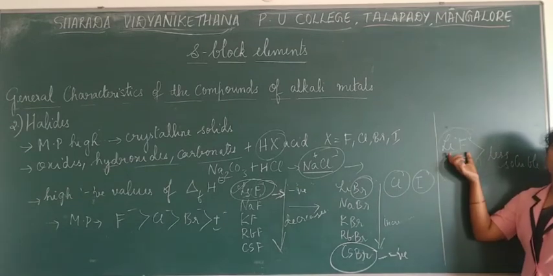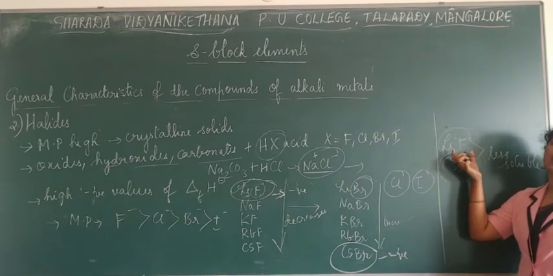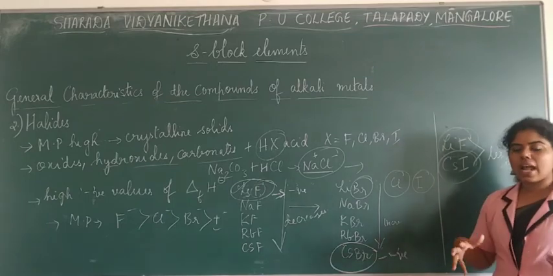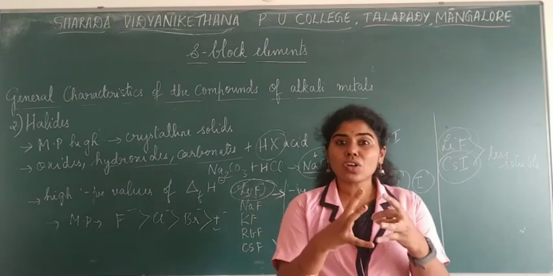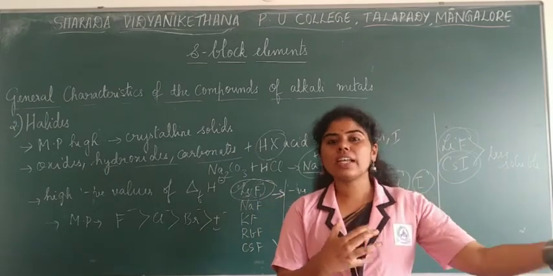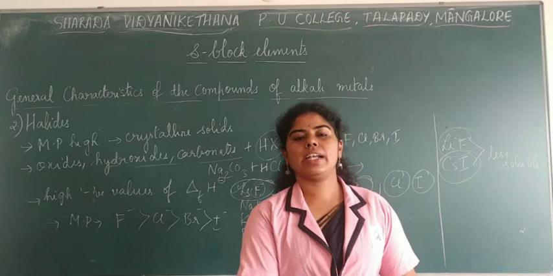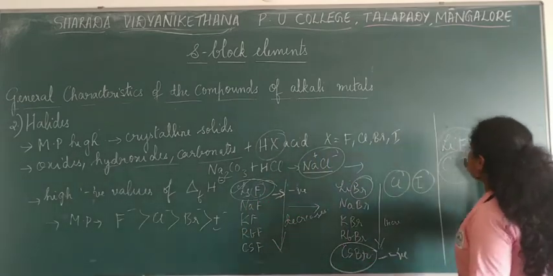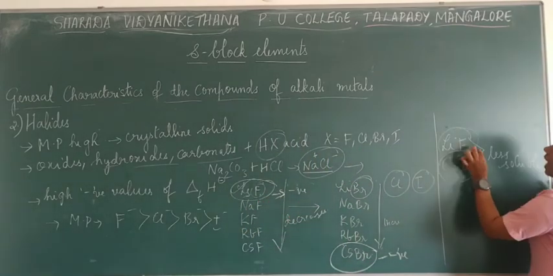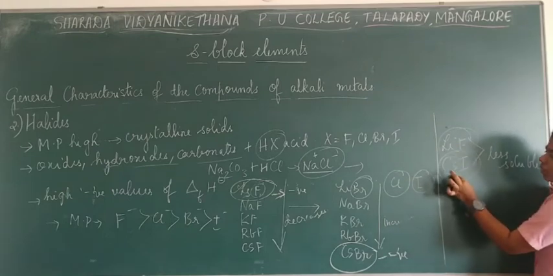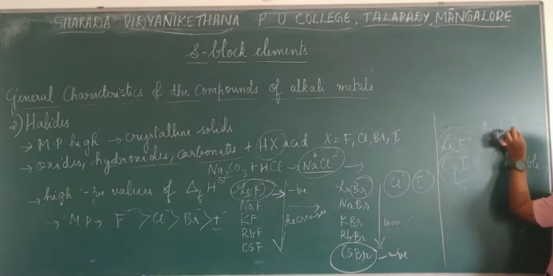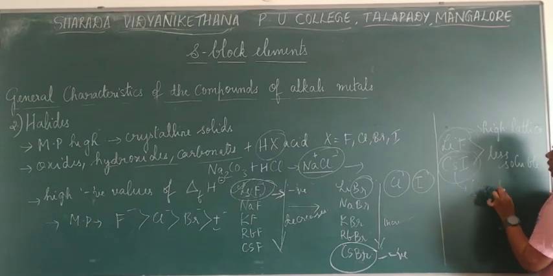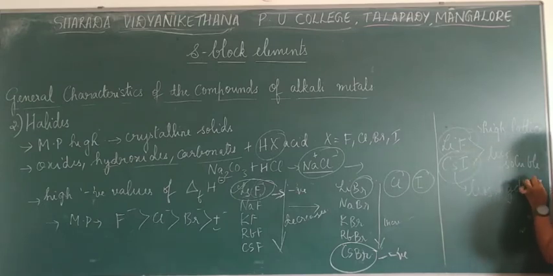Lithium fluoride has high lattice enthalpy, which means it releases more energy in order to form an ionic compound, as I said. Because of this, the energy released is more when you compare it to hydration. As it has high lattice enthalpy, it is less soluble. And cesium iodide is less soluble due to less hydration enthalpy.